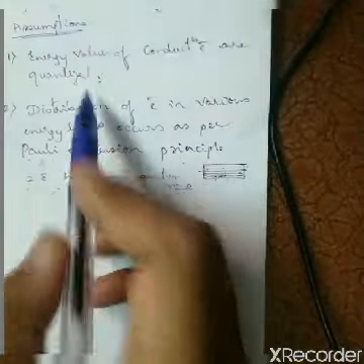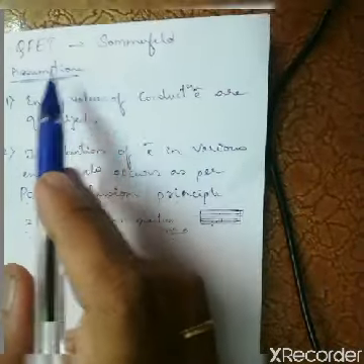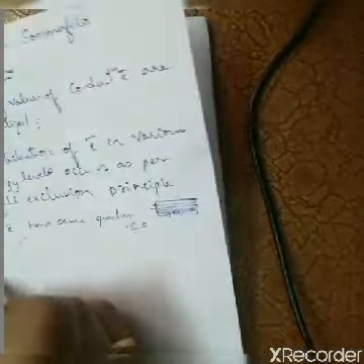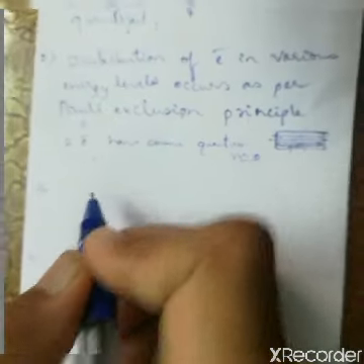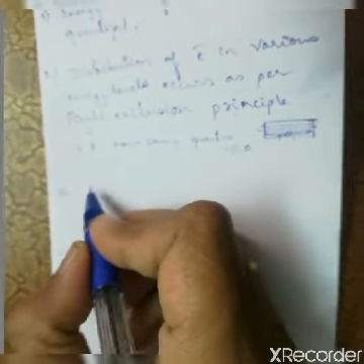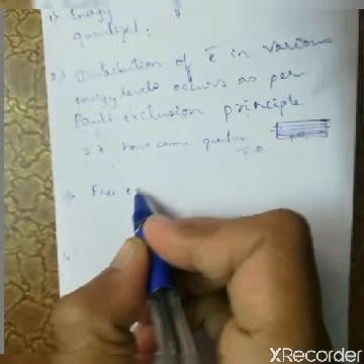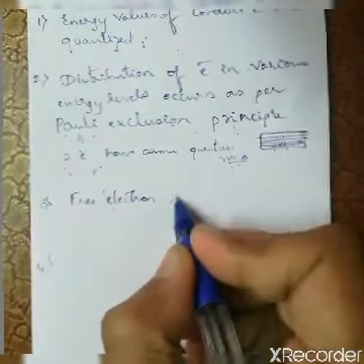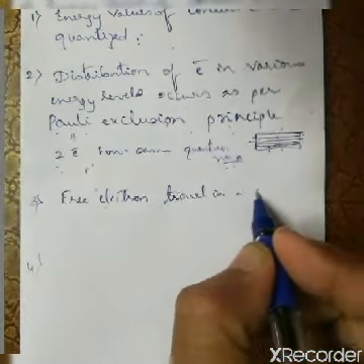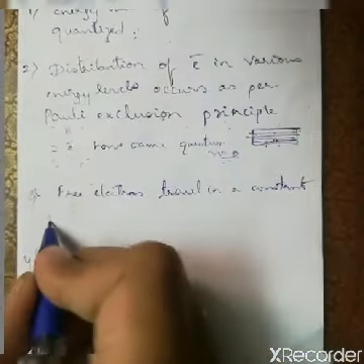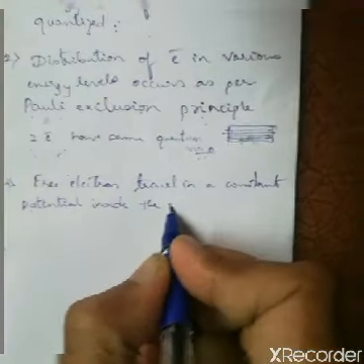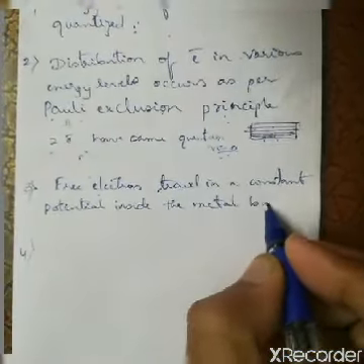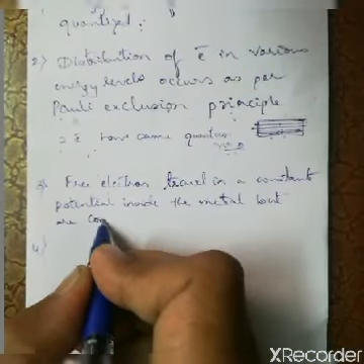So these are the 2 new assumptions that were made by Sommerfeld for his quantum free electron theory, and the other 2 assumptions, the third and the fourth, were retained from the classical free electron theory. The classical free electron theory had the assumption that the free electron travels in a constant potential. Free electron is nothing but the valence electron. The free electron travels in a constant potential inside the metal, but is confined to the boundaries of the metal.